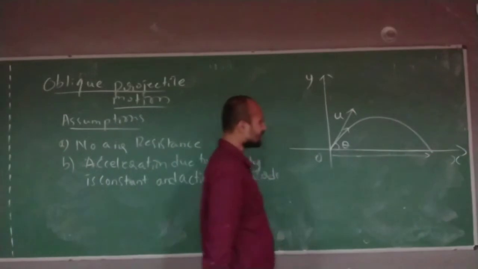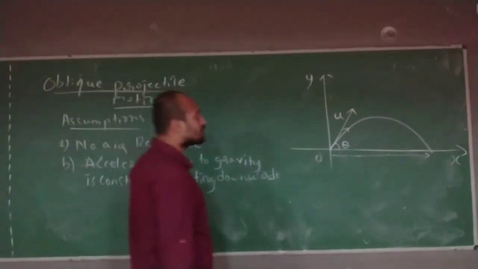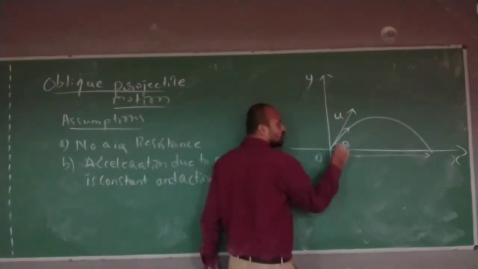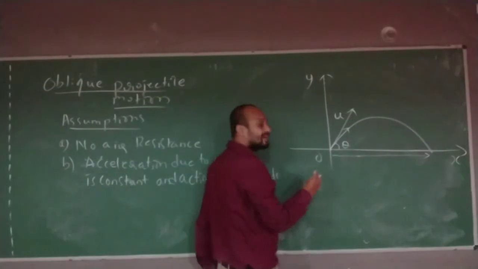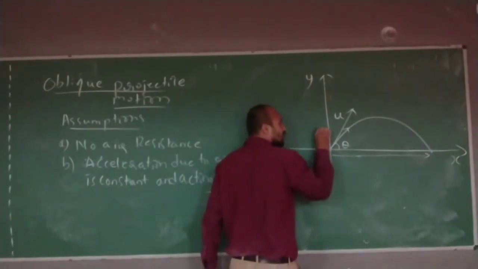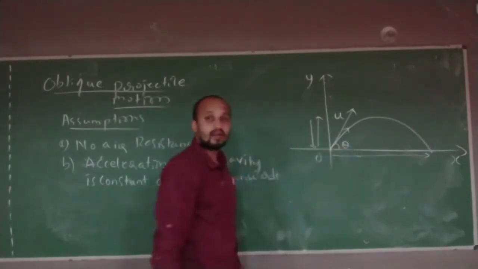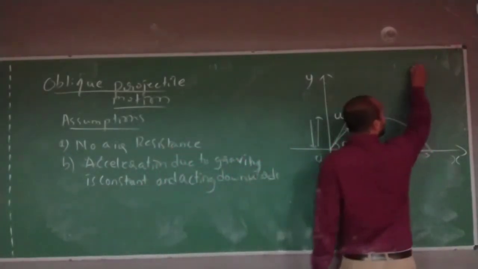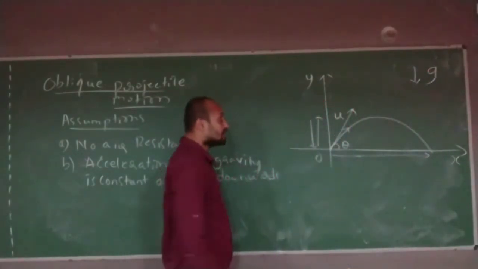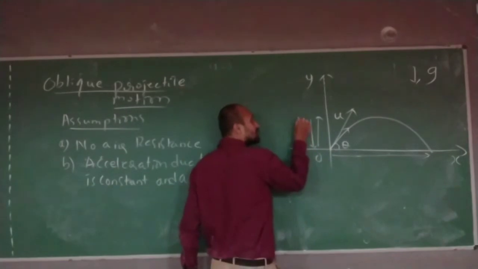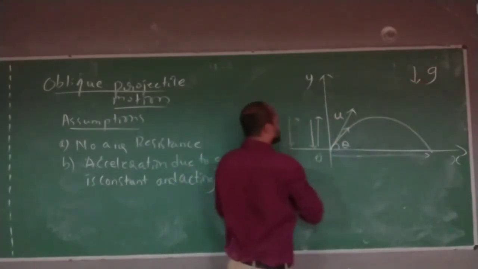Now forget about the x-axis and look at the y-axis. How is the motion happening? It is going up, and it is coming down. Why? Because acceleration due to gravity is acting downward. The body was thrown up, and it came down because of gravity.